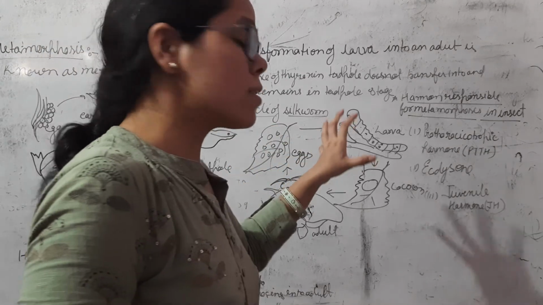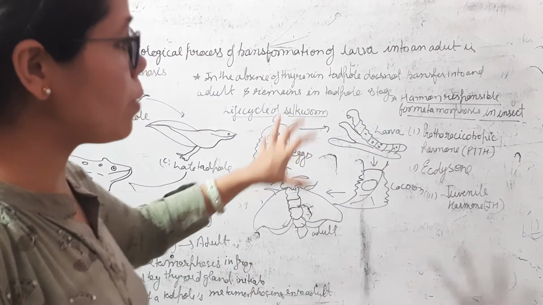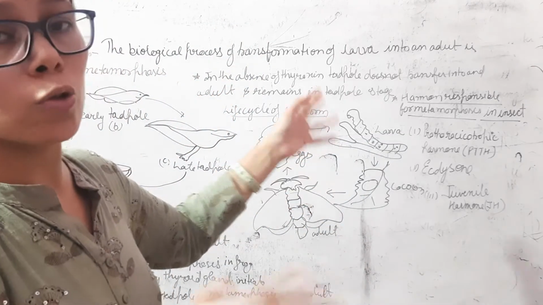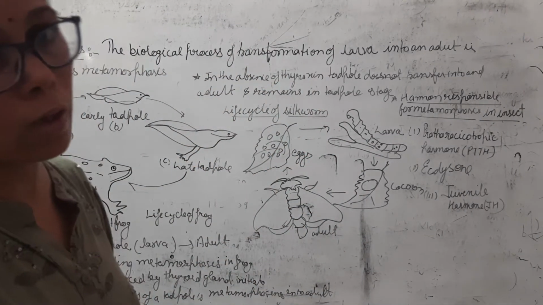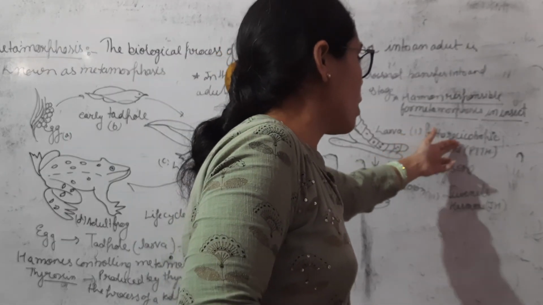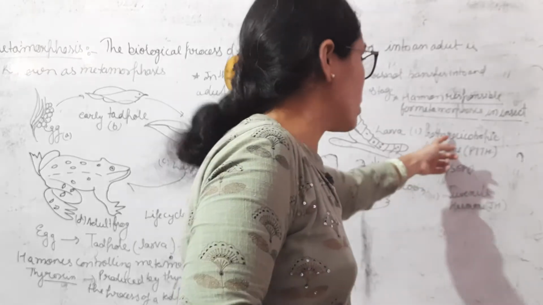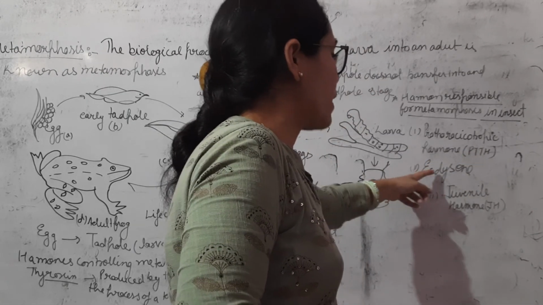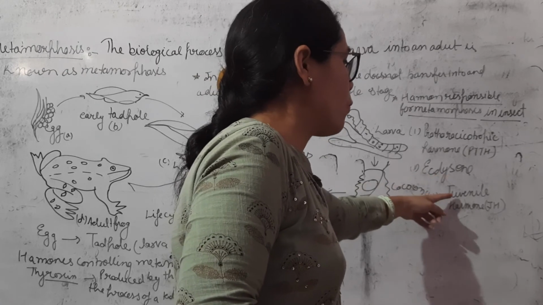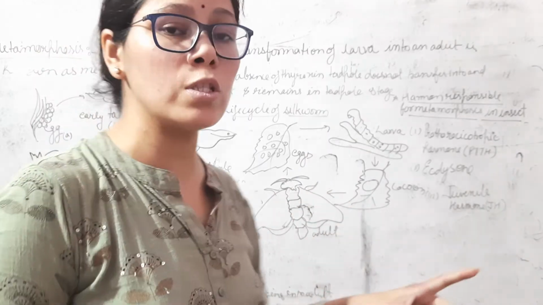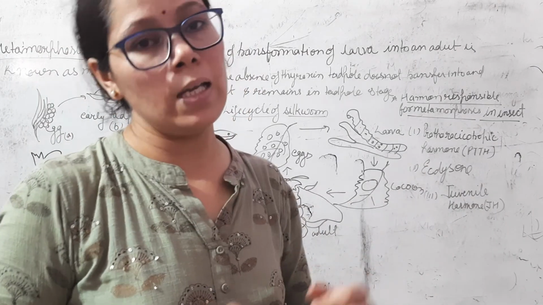There are some hormones which are responsible for metamorphosis in insects. This is an example of an insect. So some hormones are responsible for metamorphosis. First is prothoracicotropic hormone, also known as PTTH, then ecdysone hormone, and juvenile hormone, the JH hormone. These three hormones are responsible for metamorphosis in insects.